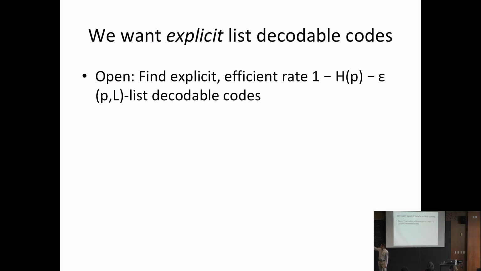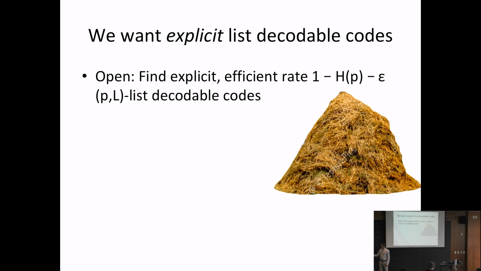The more important notion here is efficient. So remember in the communication setting, we had Alice takes a message, adds some redundancy, and Bob takes the received word and decodes it. So efficient means that the encoding and decoding functions can both be computed efficiently. Okay, and so remember we defined list decoding as just a combinatorial property of the set of code words, but really the end goal, as you see here, is to find codes where you can do this encoding and decoding efficiently. But this talk is mostly going to be about the combinatorial properties of this set.